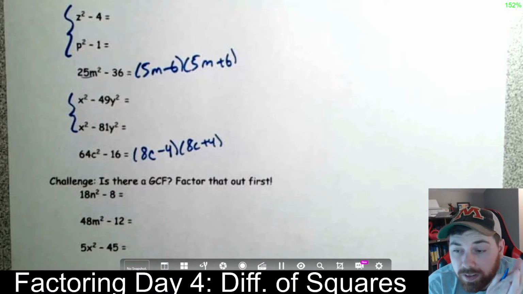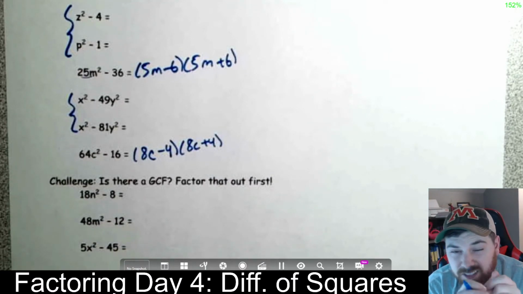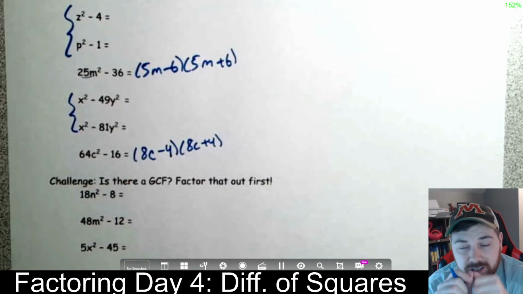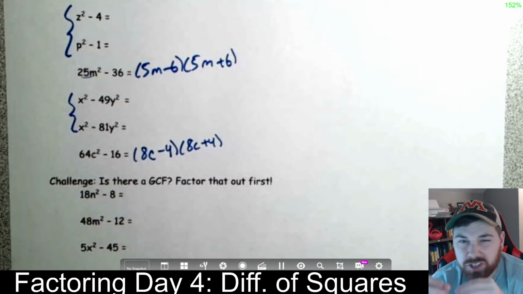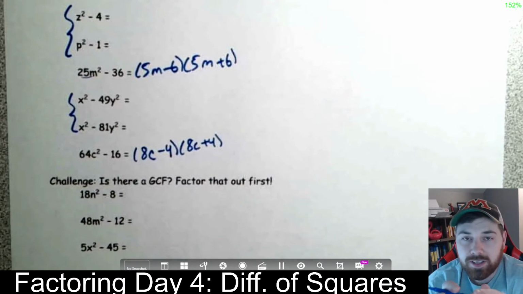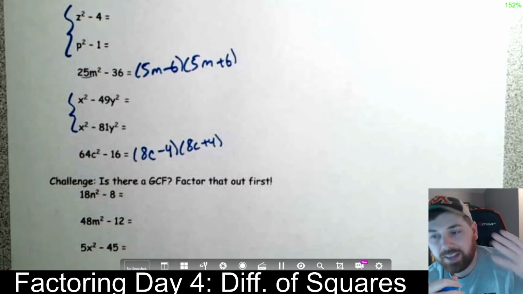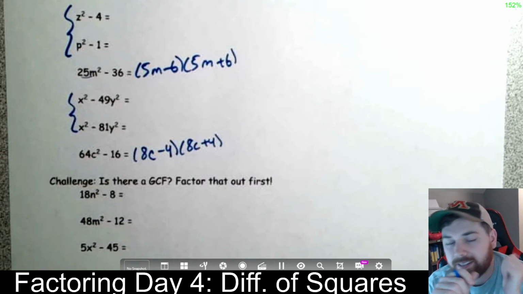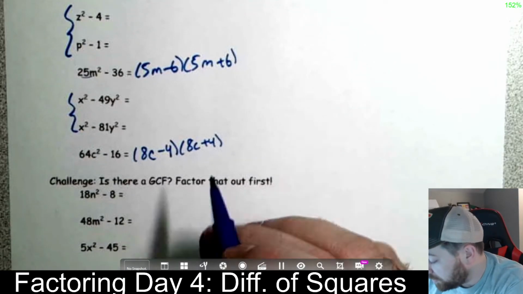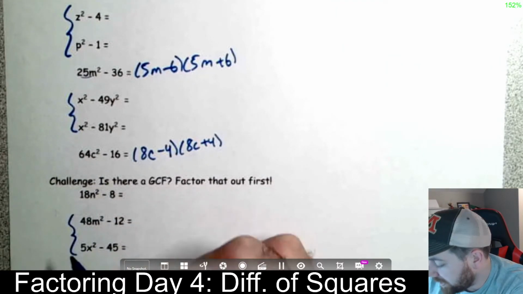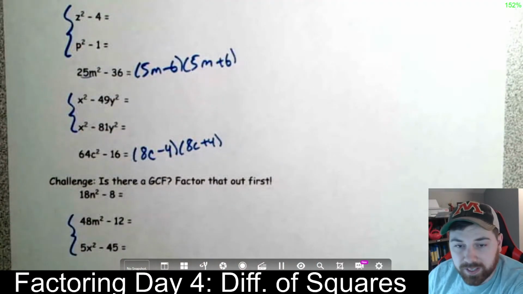Now, before we go on to the day 5 stuff, this is really important. Before you factor anything, I want you to check to see if you can take a GCF out. So we have a few challenges here. You always want to make sure that you do the GCF, the day 1 stuff, first. Because once you've done that, the problem gets easier. The problem is really brutal and you're not going to have it right if you don't do that first. So you always want to start with a GCF. We'll do only the first one. We'll do these two in class tomorrow. All the brackets we'll do in class.